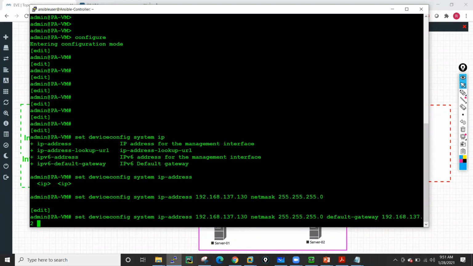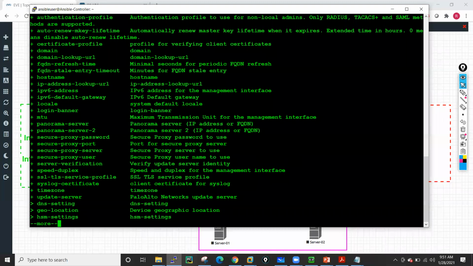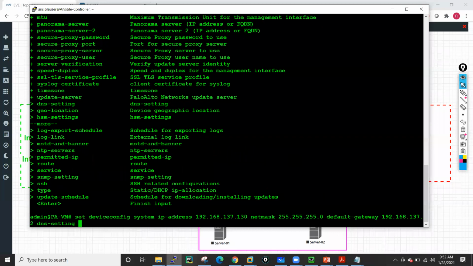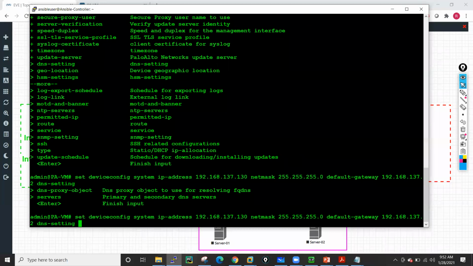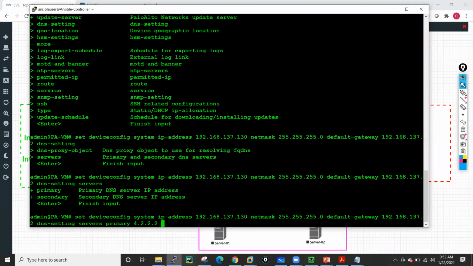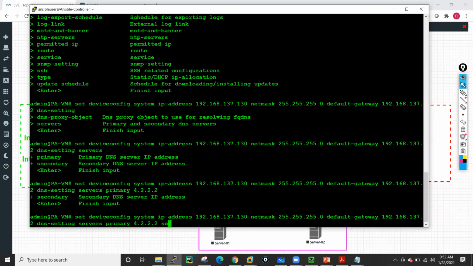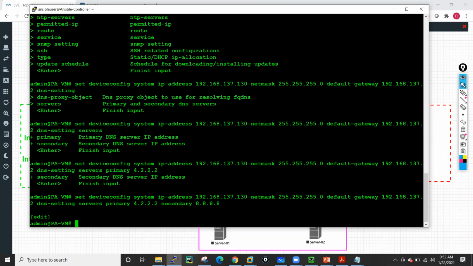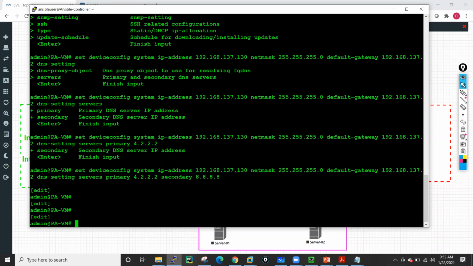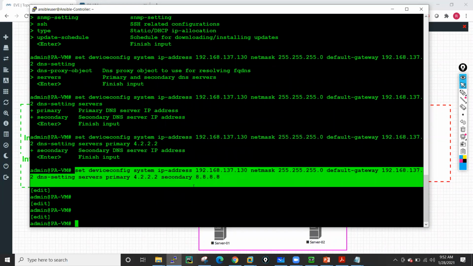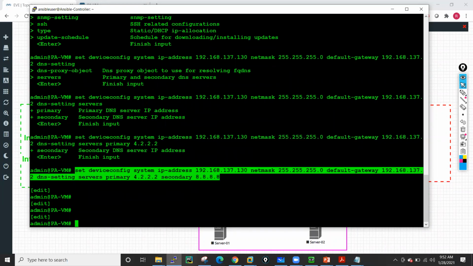If you want to configure the DNS details, you can also configure the DNS settings. Type dns-setting, press enter, and here you need to type servers, and after that you can configure the primary server. I am configuring the Google public DNS as primary, and secondary is 8.8.8.8. This is the entire command which we need to configure the first time.